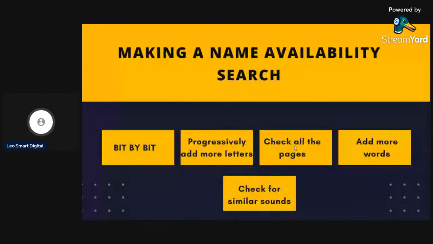Making a name search. We'll look at how to make a name availability search because it's very, very vital. One of the reasons your registration may be delayed is because the name is denied. You carry it out bit by bit, progressively adding more letters. Then check all the pages. When the pages load, check all the available pages. Add more words. Then check for similar sounds, words that sound alike, and meanings. So they usually deny them.